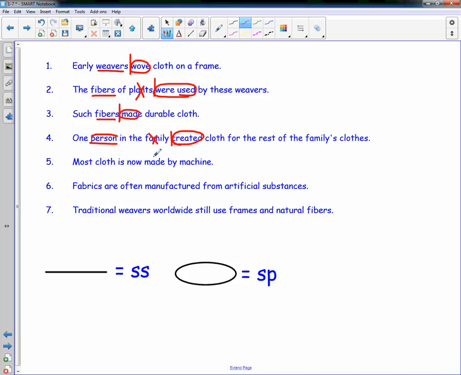Most cloth is now made by a machine. Most cloth, we're talking about cloth. The verb is made, but it has a helper of is. Now is an adverb, so it is not part of the predicate. Fabrics are often manufactured from artificial substances. The only word on this side is fabrics, so it has to be your subject. Manufactured is my verb. It has a helper of are. Often, again, is an adverb, so it does not get circled.